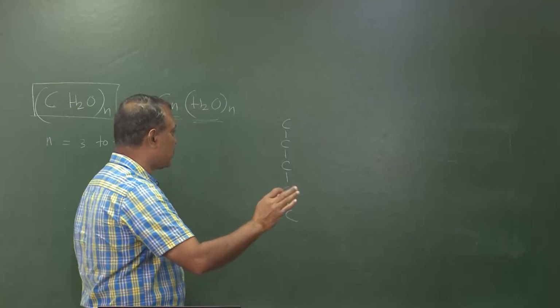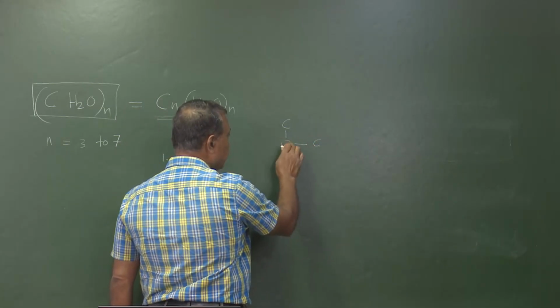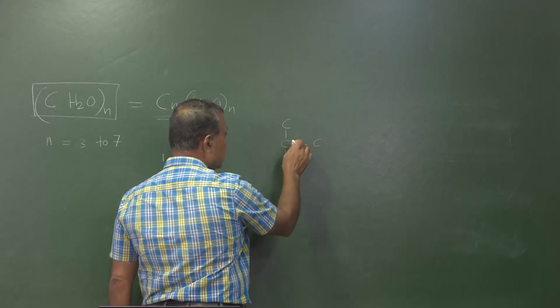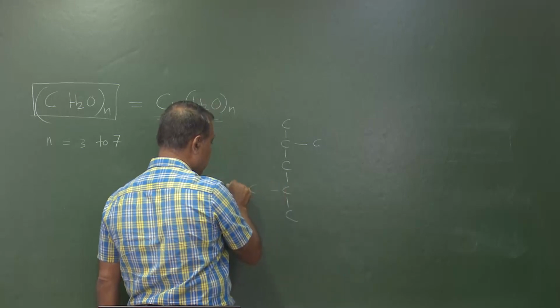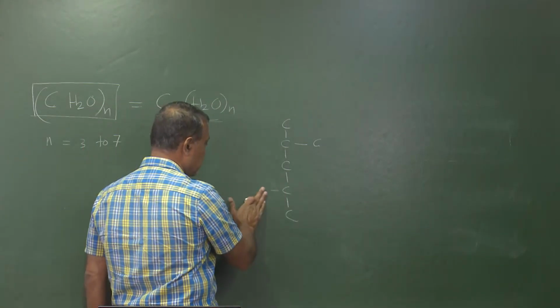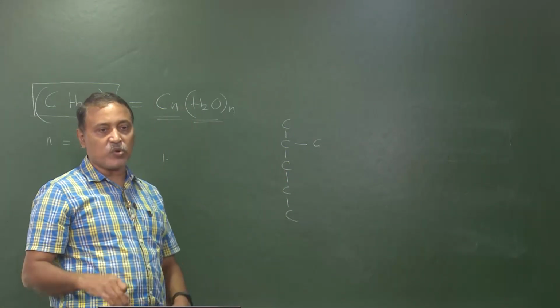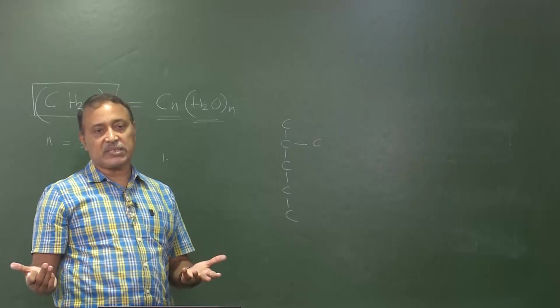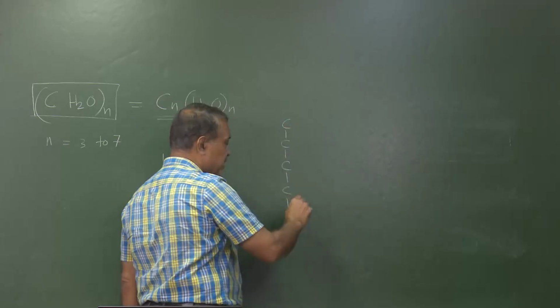There will be no branching. Branching means it would be like this. If it happens like this, with a carbon attached to another carbon, then we say they are branching. These are the branches. If only 2 carbons are joined to a carbon, it is a straight chain. If more than 2, then definitely it is a branch point. So it is a straight chain molecule.